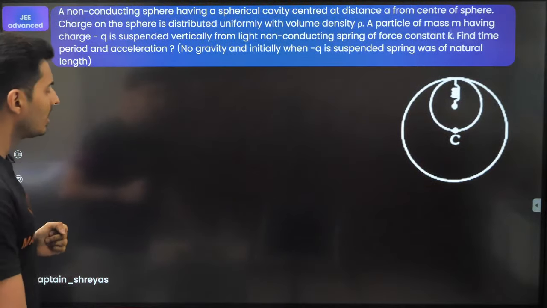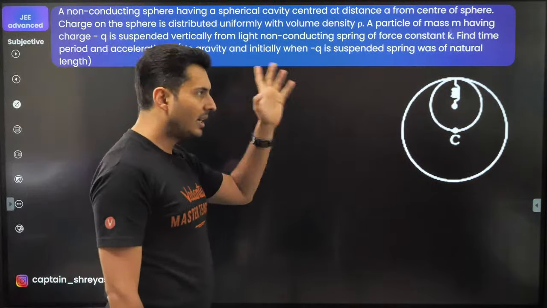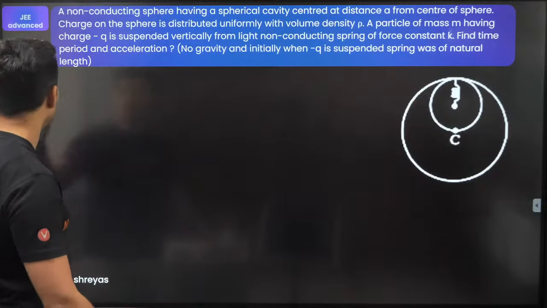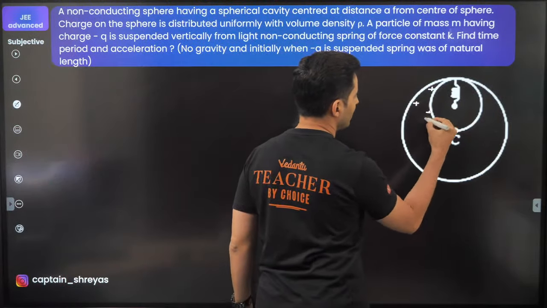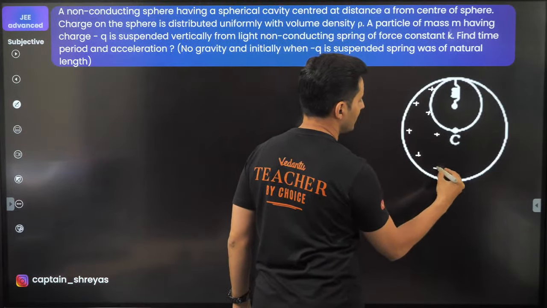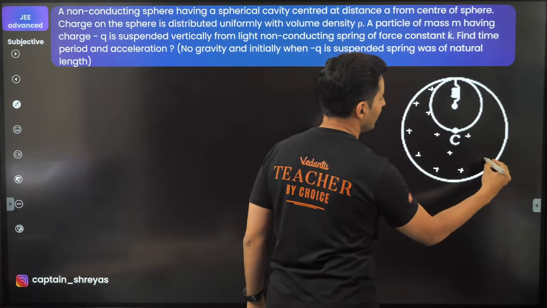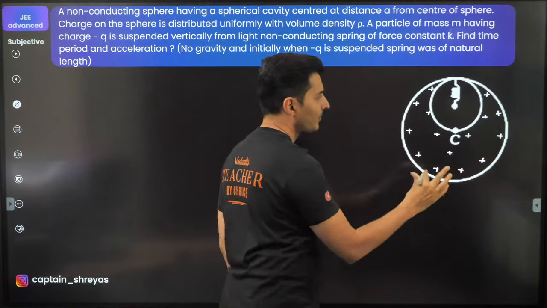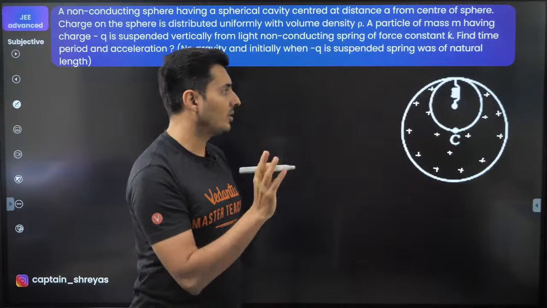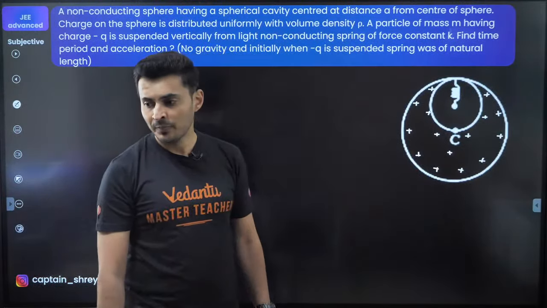Okay, let's try this out. Now before trying this question out, let's try to understand what will happen because the sphere is uniformly charged. Because the sphere is uniformly charged like this, these charges will definitely create some kind of electric field. There is no gravitation in this. It's not a question of gravity, it's a question on electrostatics, to be frank.